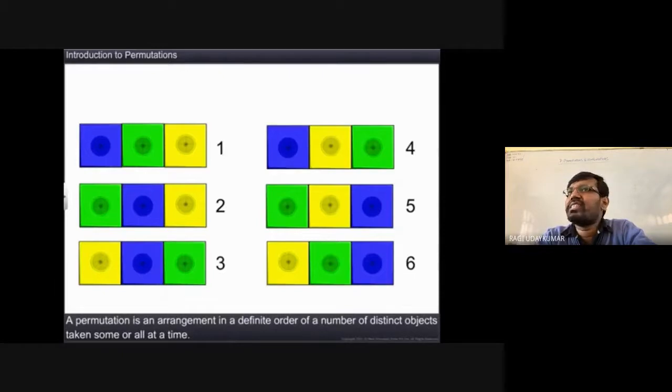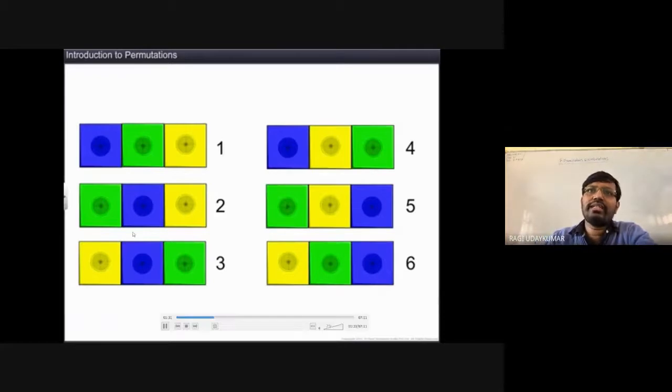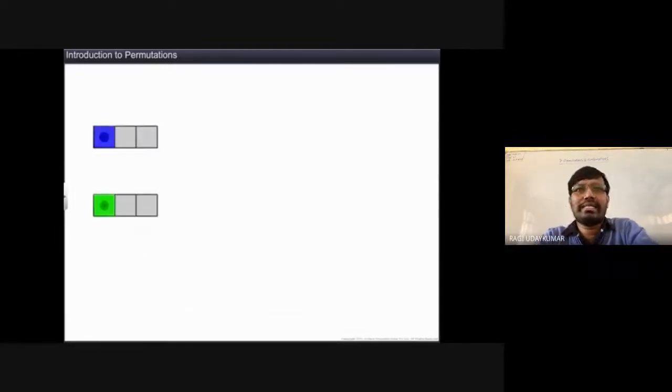So permutation is the arrangement in a definite order of a number of distinct objects taken some or all at a time. Previously, in the previous exercise, 10 digits were given to you. Out of 10 digits, only 3 digits were taken. There will also be problems taking all the digits. So let us see here.